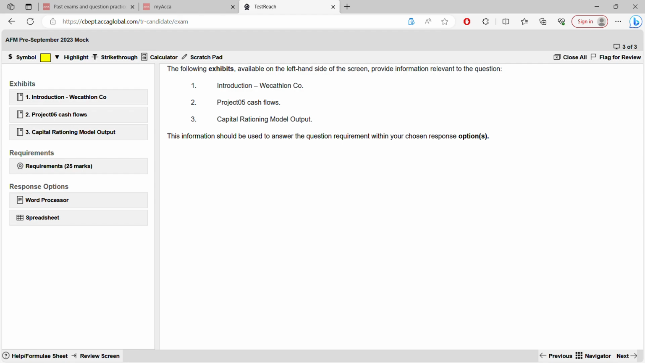Previously, I have solved question number 1 and 2. Question number 1 was on net present value. Question number 2 was on adjusted present value. And question number 3 is net present value once again plus capital rationing. Okay. So let's go through the requirements first.